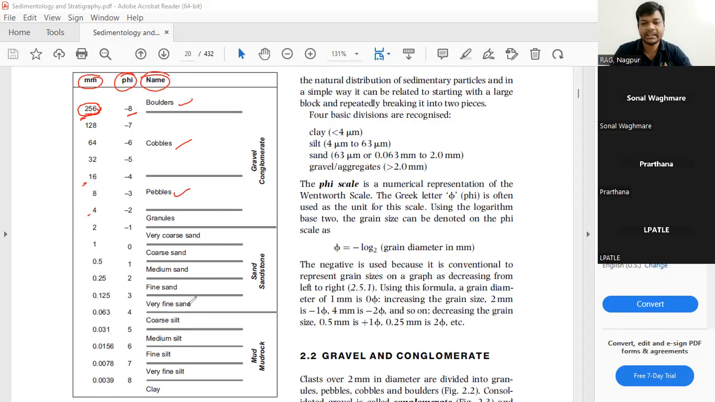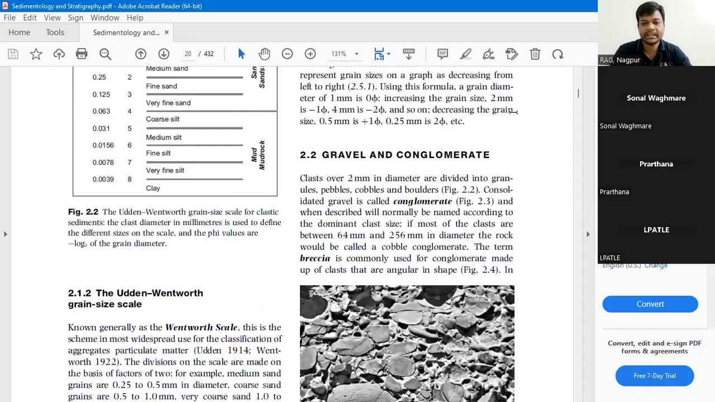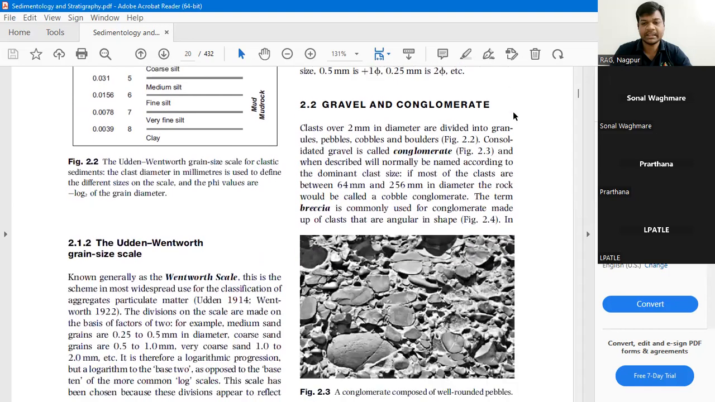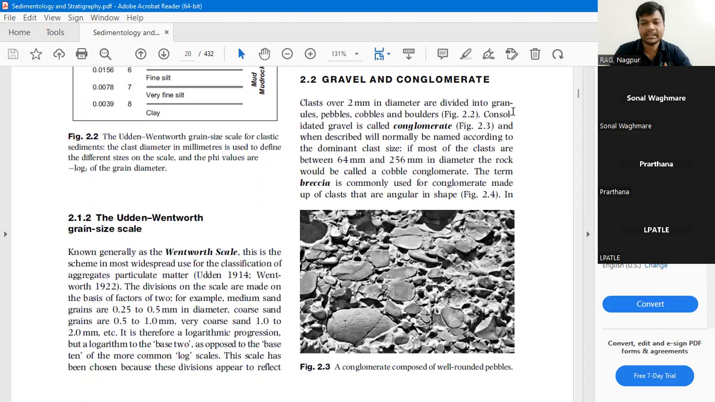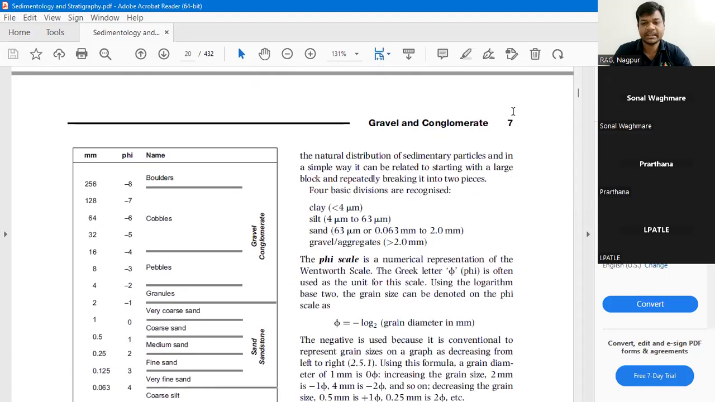So this is the classification, or the grade scale, which is given by Udden and Wentworth. Now, this grade scale is a logarithmic scale, so it is based to the 10.